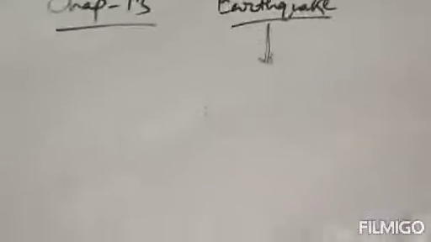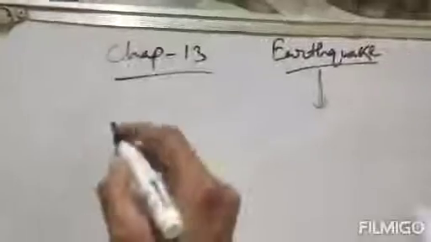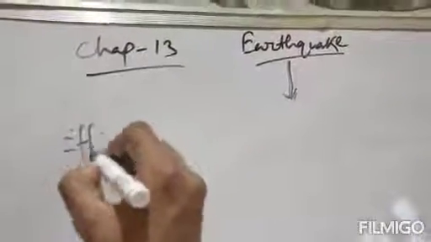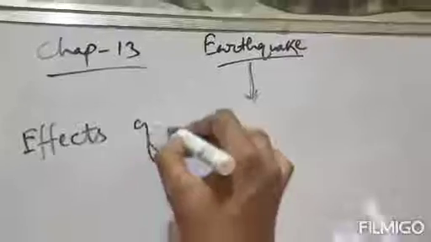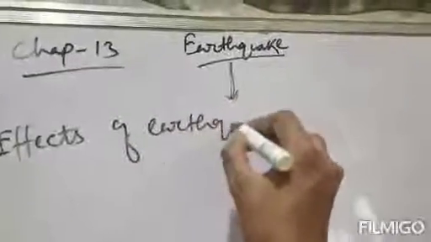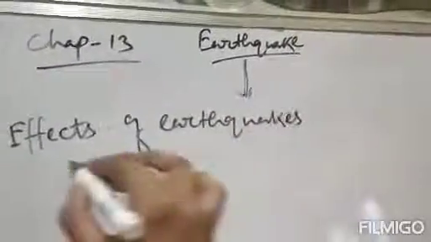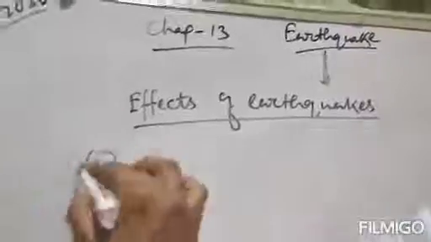Next, what are the effects of earthquakes? There are various effects.